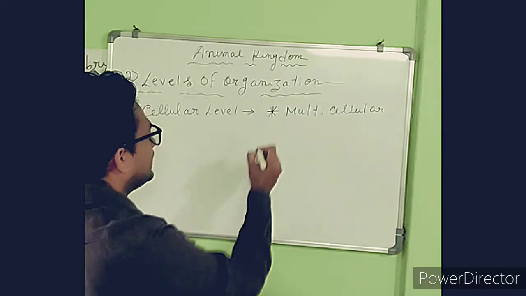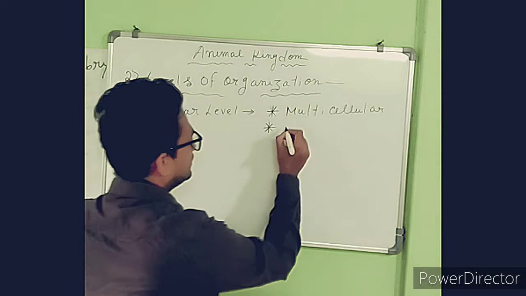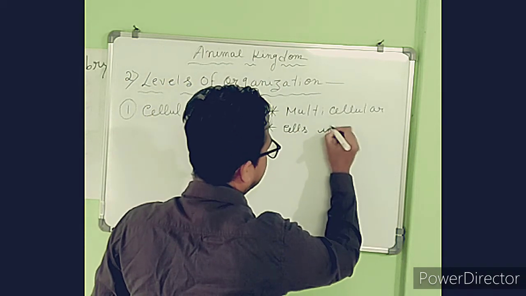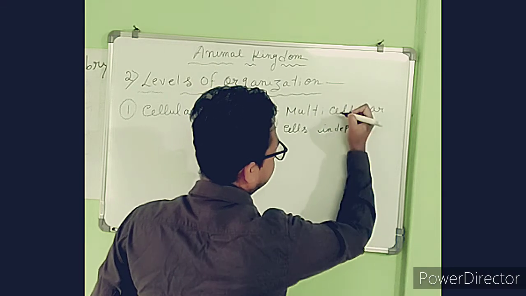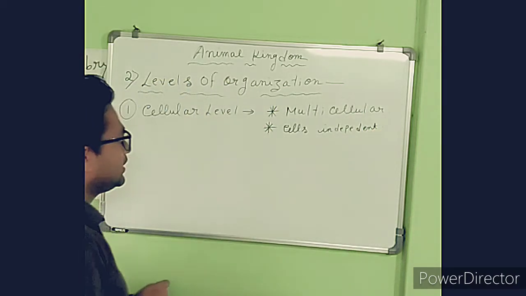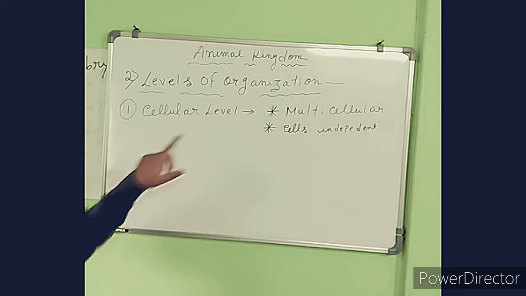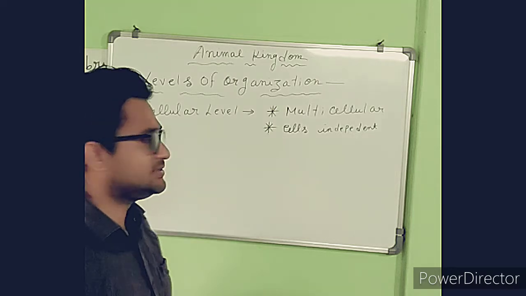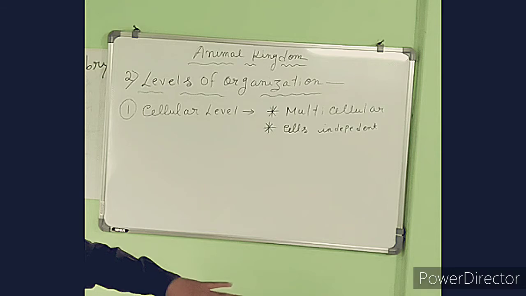But their cells are independent. So what does it mean? In the cellular level of organization, in this type of animals, each individual cell has the capacity to do work. They are independent.